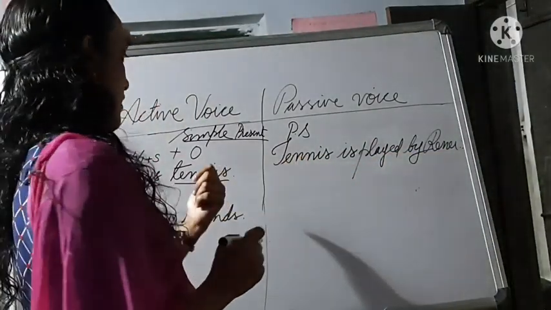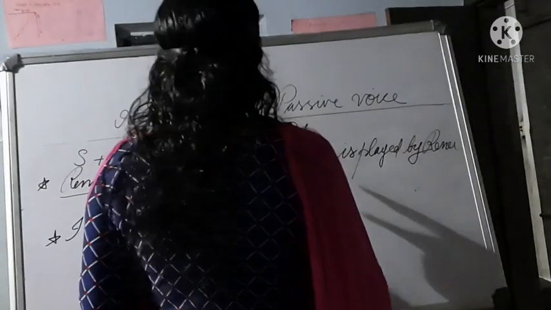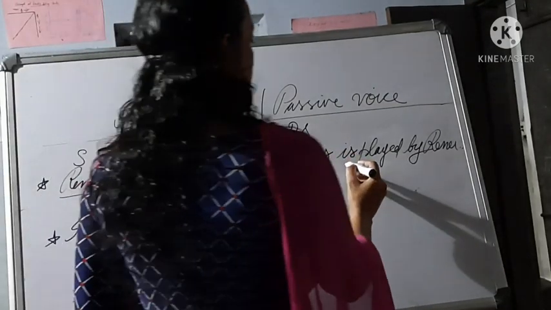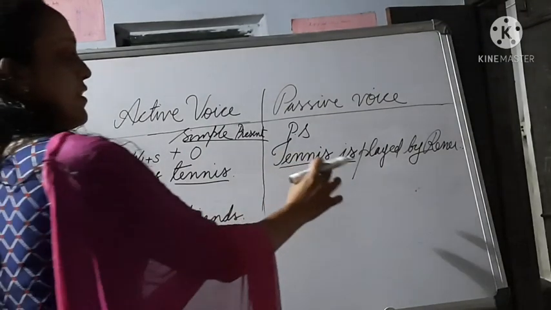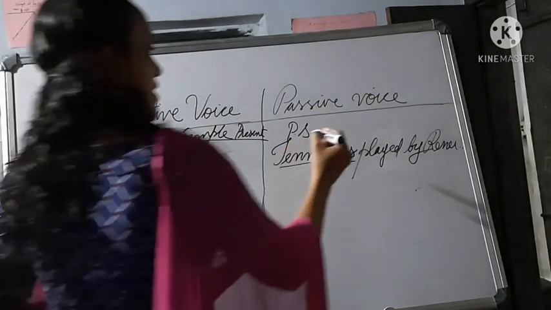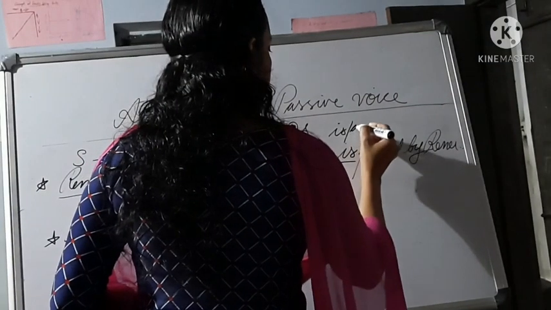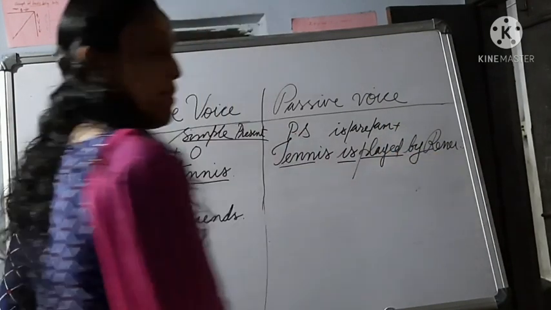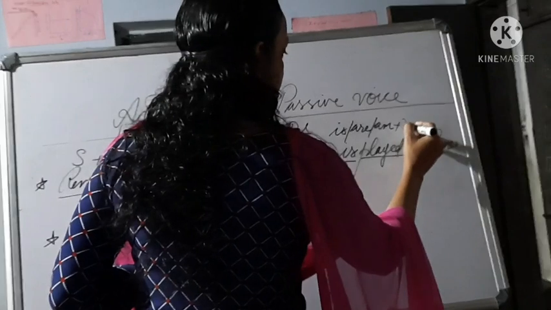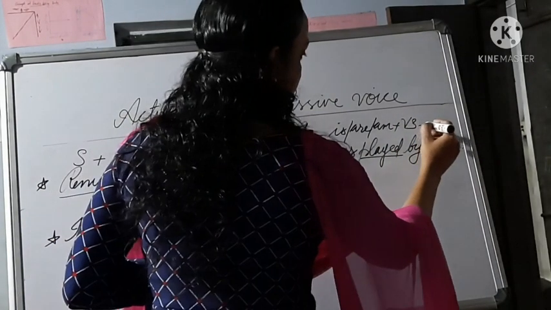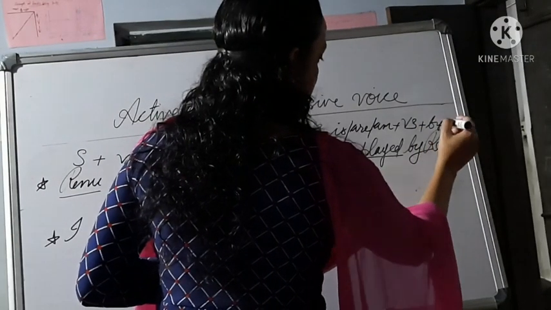So here the rule is: the object in active voice becomes the passive subject, and after that, since it is simple present tense, you have to write is, are, or am, plus the V3 form. Played is the V3 form. In all passive voice, after the helping verb, you should use the V3 form plus "by."